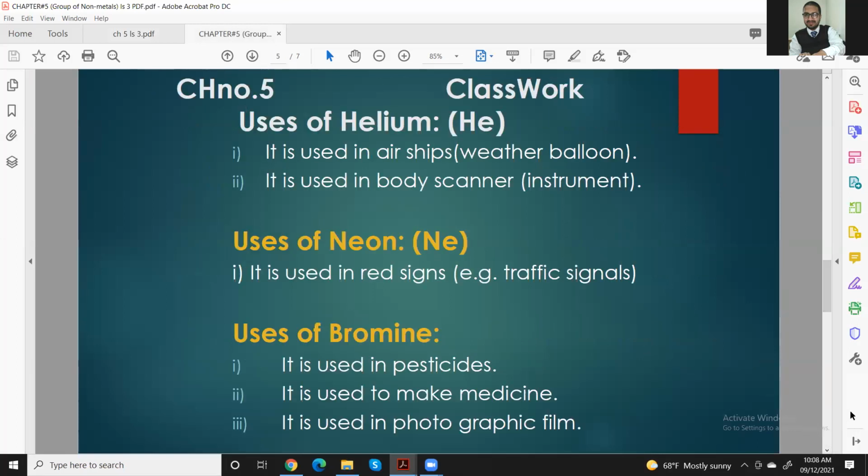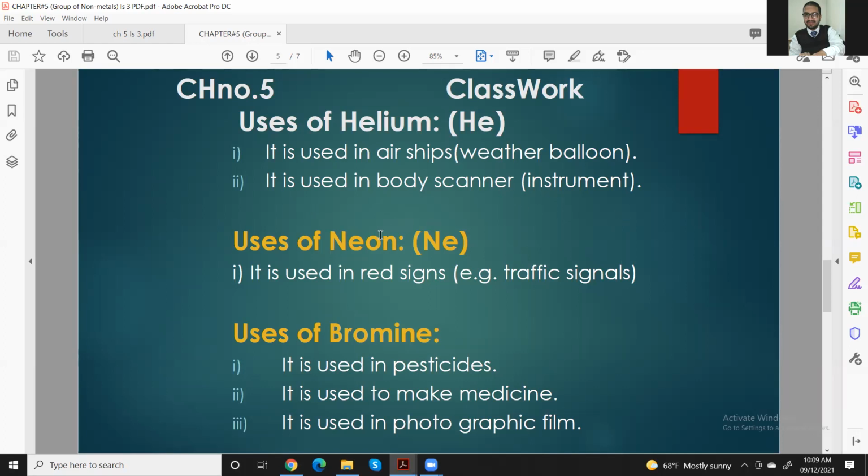Uses of helium. Where and how can we use helium? It is used in airships and weather balloons. The big balloons in which people are moving use helium gas. It is used in body scanner instruments, as I just showed you from your textbook page.